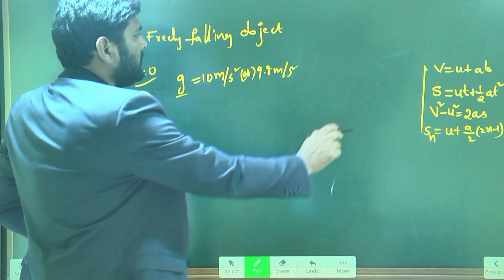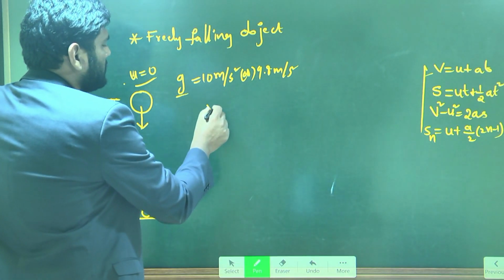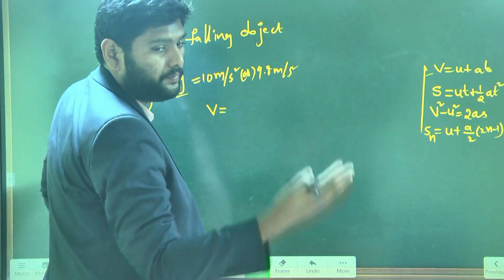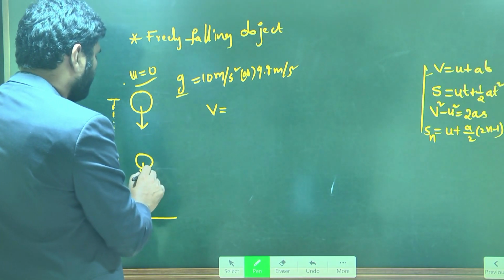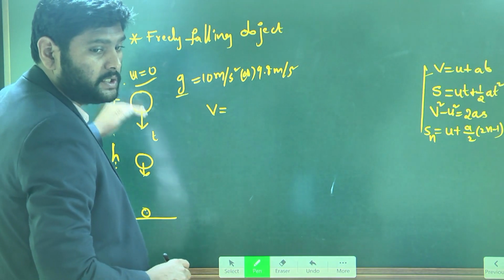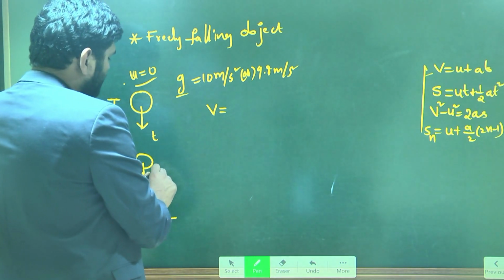Now how is the first equation going to change for this situation? V is the final velocity after time t. Let us take that after time t the object is somewhere over here in its journey, and its velocity becomes v.